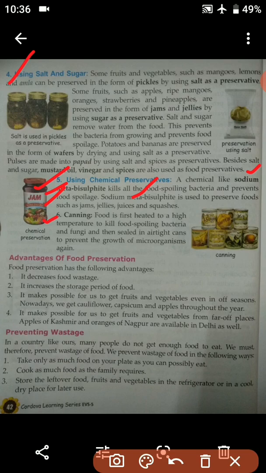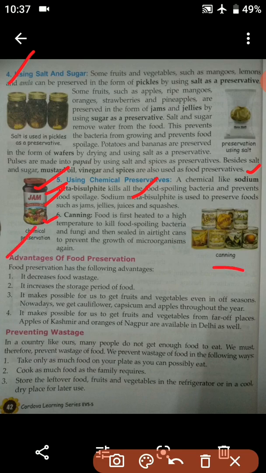Food को पहले हीट किया जाता है बहुत ही ज़्यादा हाई टेम्परेचर में, so as to kill the food spoilage bacteria and fungi. So the food is heated to kill the bacteria and the fungi that are present in those food items, and then they are sealed in airtight cans to prevent the growth of microorganisms again. So गरम करके immediately cans में डाल के पैक टाइटली सील कर देने से क्या होता है, फिर से माइक्रोऑर्गेनिज्म का ग्रोथ वहाँ पे होता नहीं है. ओके, सो दिस इज कैनिंग.